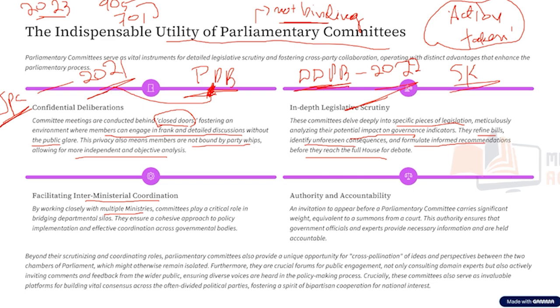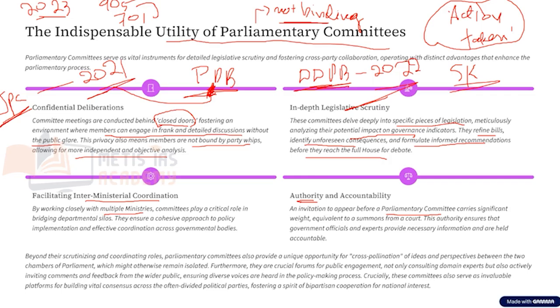Another very important thing is that this committee also has certain authority. Now, what is the authority that this committee has? For example, when a parliamentary committee is formed and is working, if this parliamentary committee is inviting somebody to come in front of them, let us assume this parliamentary committee is asking me to be present in front of it.